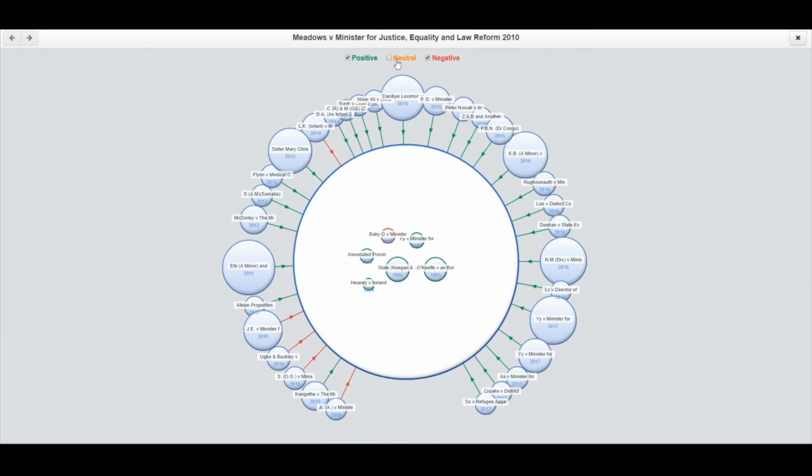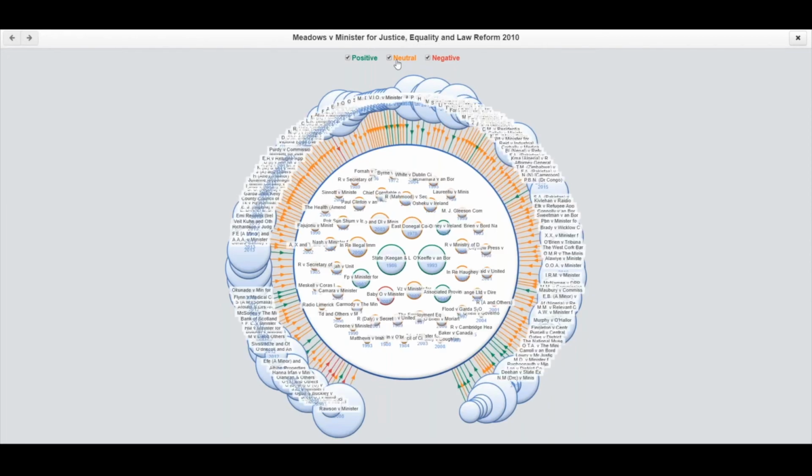So what I wanted to explain to you is firstly that the cases around the outside, so the ones that have referred to Meadows, are all in chronological order. So the first case to refer to Meadows is A and Minister, and then the most recent case to refer to Meadows would be down here in the right hand corner.